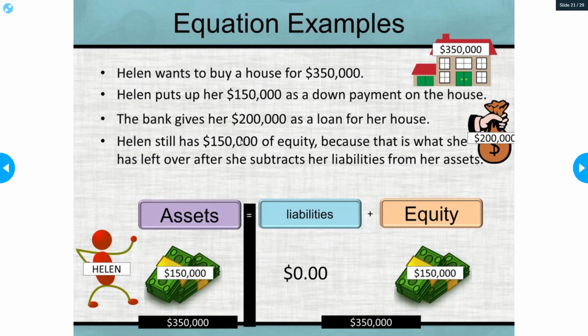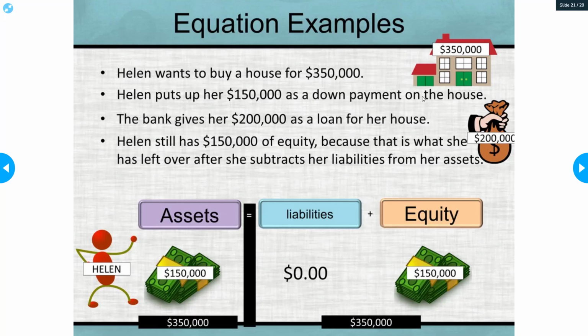What we're seeing is that Helen has $150,000 of equity, because that is what she has left over after she subtracts her liabilities from her assets. So Helen has $150,000 equity now on the house, and that is where the $150,000 in cash came from.